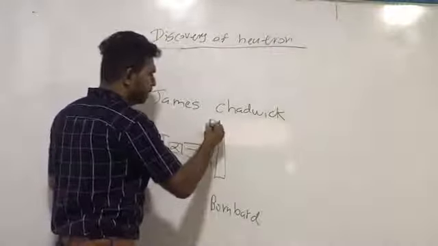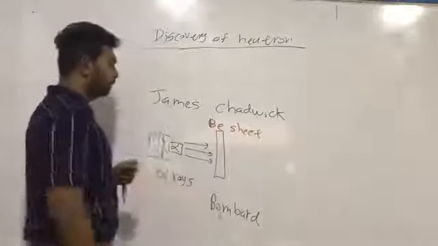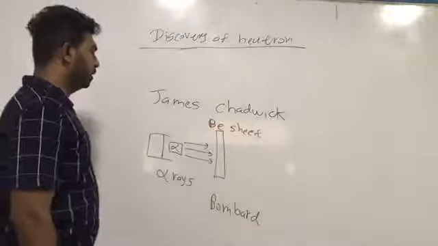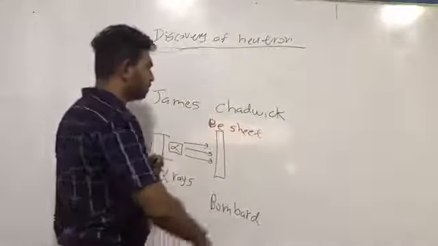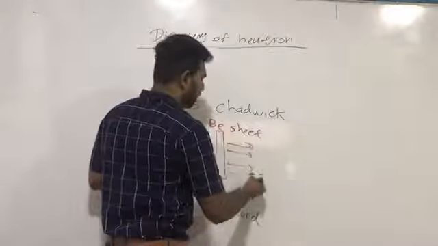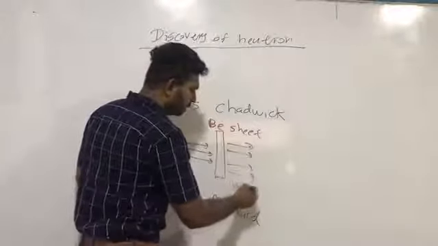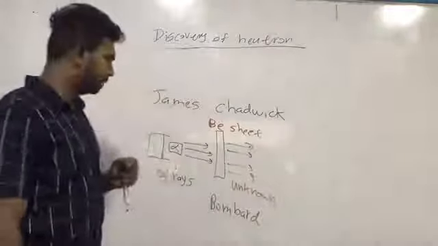This is a beryllium sheet. So when he bombarded these alpha rays, he got some new unknown radiation.